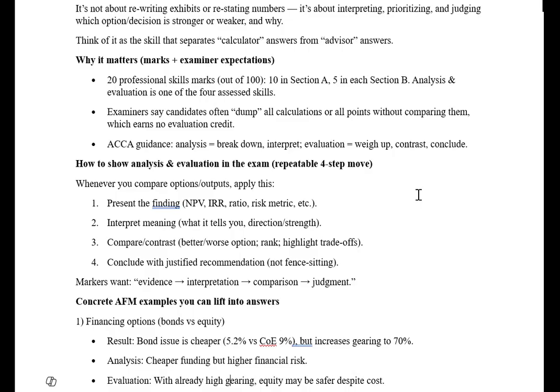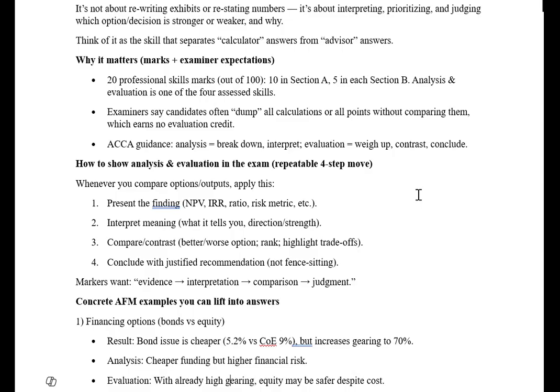Interpret the meaning, what it tells you, direction, strength, drawbacks of that calculation. Compare and contrast the options. Highlight the trade-off. For example, if someone asks you to compare two points and you are recommending one, you will tell what is the benefit if you opt for this and what is the drawback if you drop it.